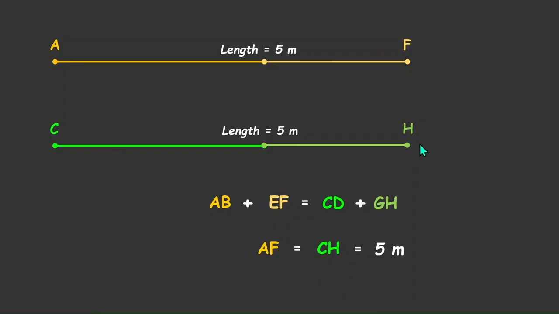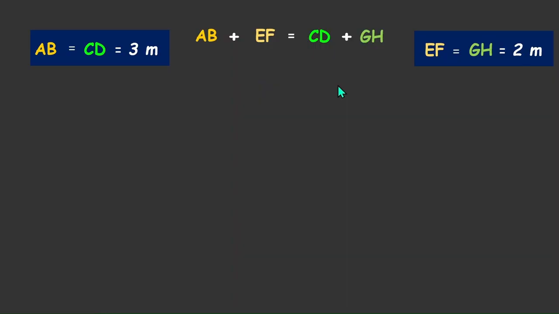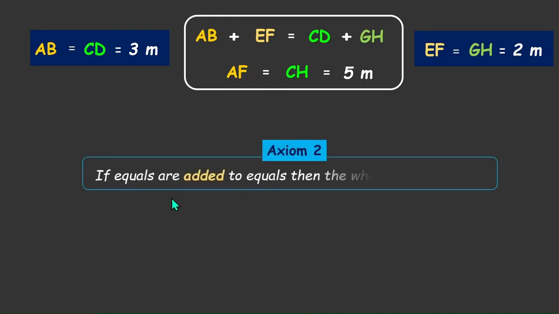But what did we really do here? We had a set of equals, AB equals CD is equal to 3 meters. We had another set of equals, EF is equal to GH is equal to 2 meters. And then we added both of them. We added both the equals to get that the wholes, that AB plus EF is equal to CD plus GH. So when we had two pairs of equals and we added them, the wholes were also equal. And this is the idea of the second axiom, which says that if equals are added to equals, then the wholes are also equal.